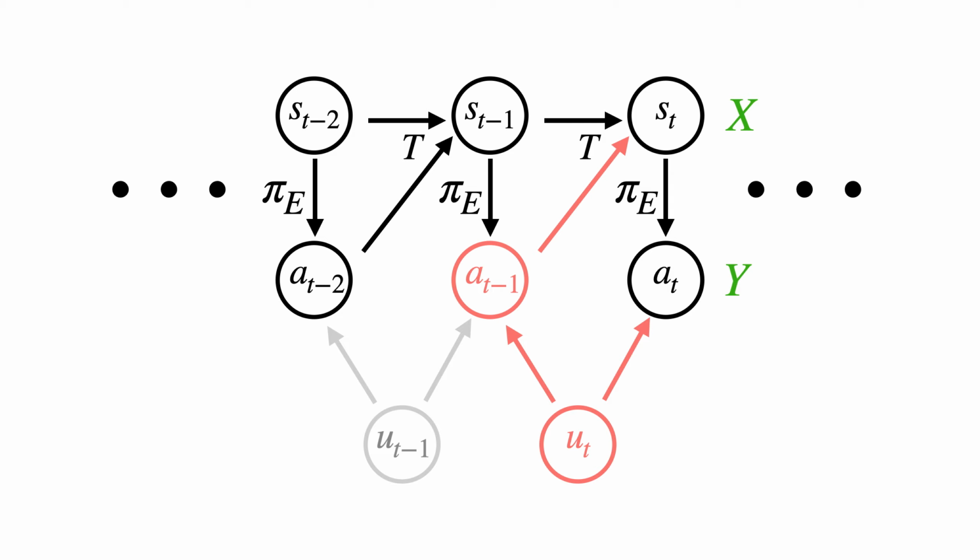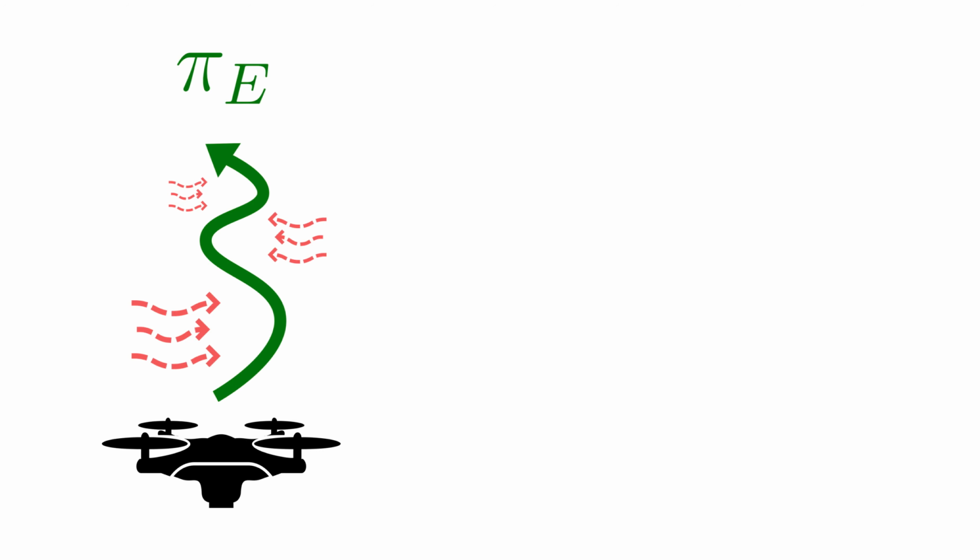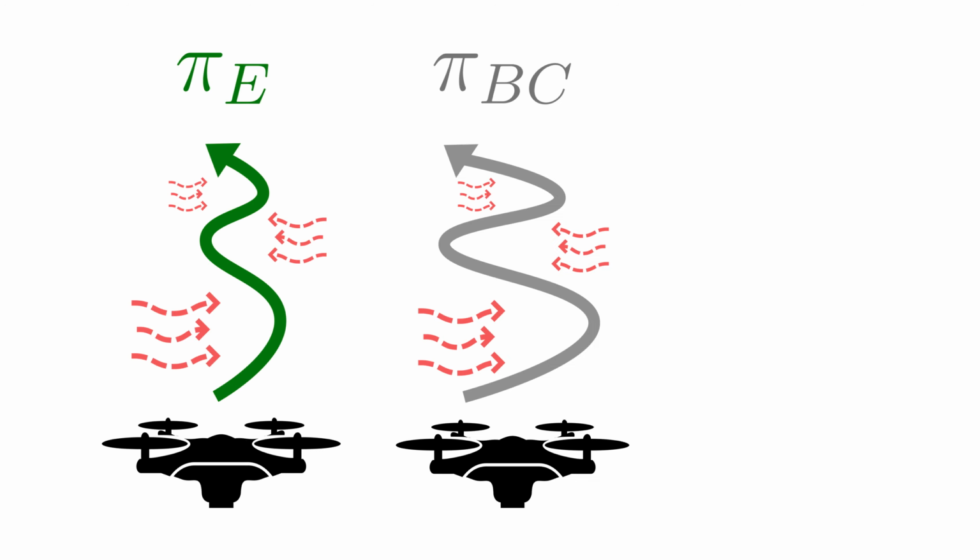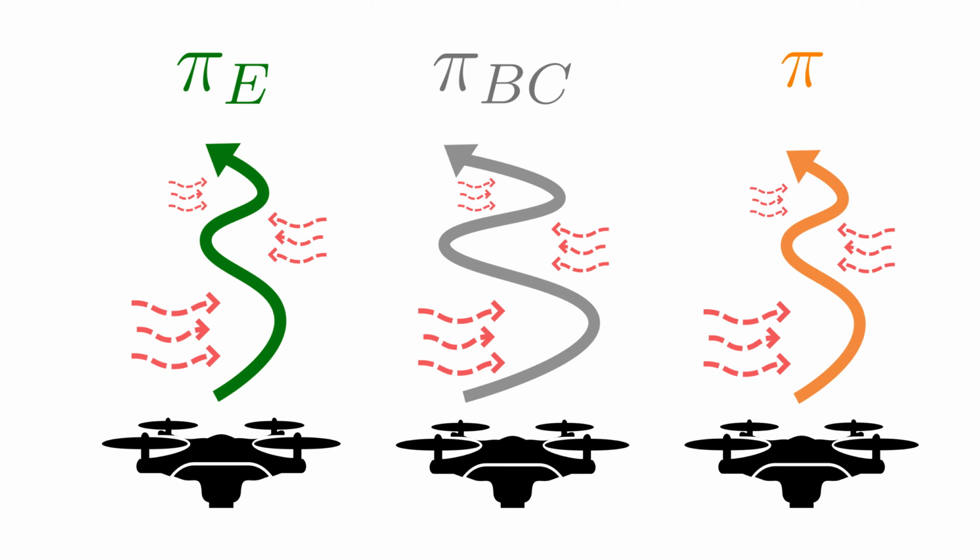The learner might then latch onto these spurious correlations to explain away the effect of the confounder by misattributing it to some element of the state, leading to poor test time performance. This is what leads to the increased swerving in our quadcopter example. What we'd like to learn instead is a policy that flies as close to straight as the expert does. It turns out we can find such a policy by applying a technique from econometrics called instrumental variable regression.